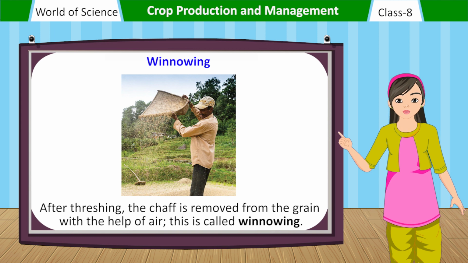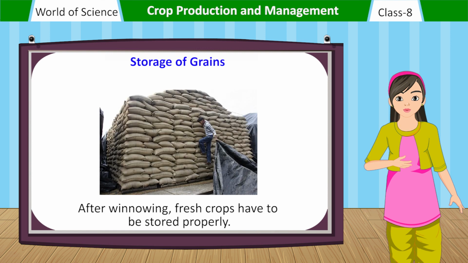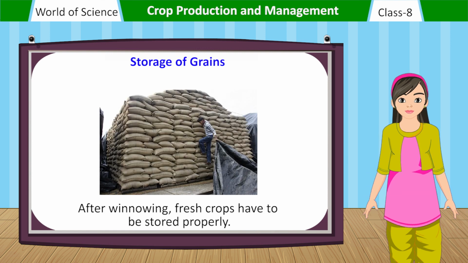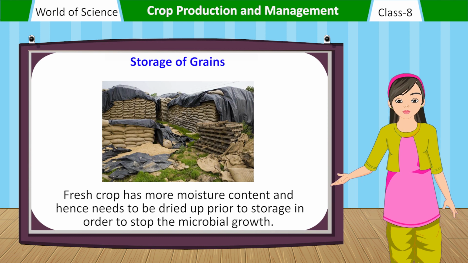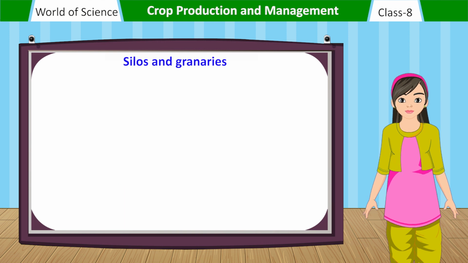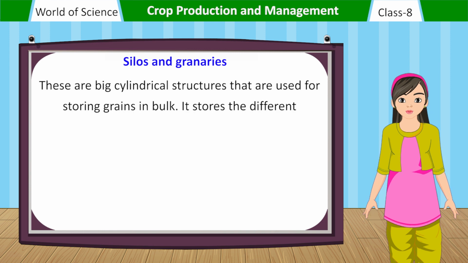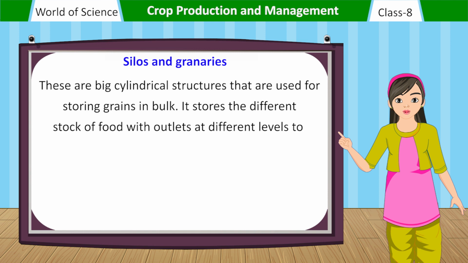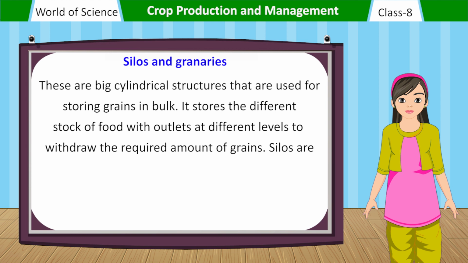This is called winnowing. Storage of grains. After winnowing, fresh crops have to be stored properly. Fresh crop has more moisture content and hence needs to be dried up prior to storage in order to stop the microbial growth. Silos and granaries. These are big cylindrical structures that are used for storing grains in bulk. It stores the different stock of food with outlets at different levels to withdraw the required amount of grains.